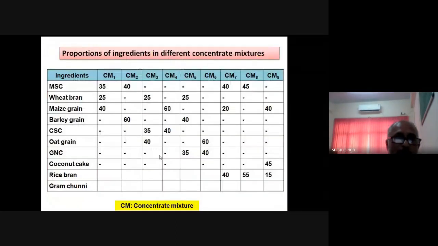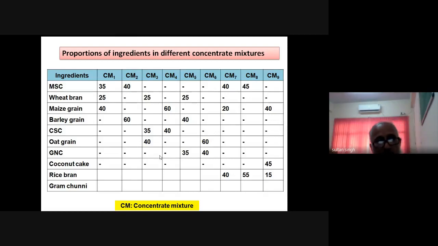And then similarly, we also prepared the concentrate mixtures depending upon what feed is available in the particular agroecological zone. In that way, we formulated 9 types of concentrate mixtures to supplement those diets that we formulated earlier.